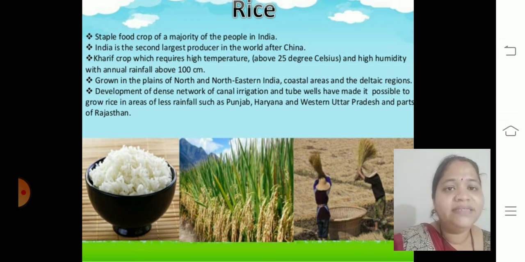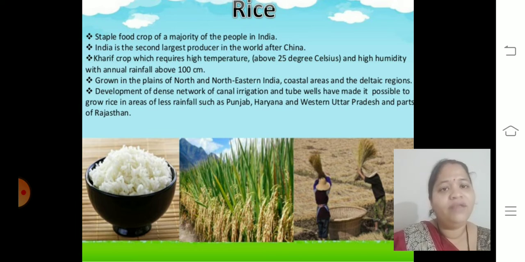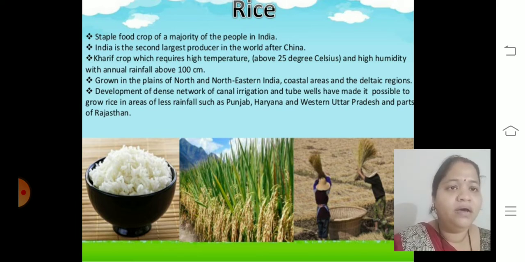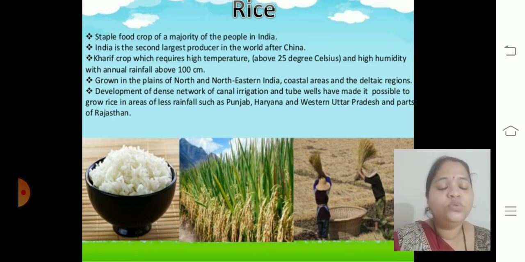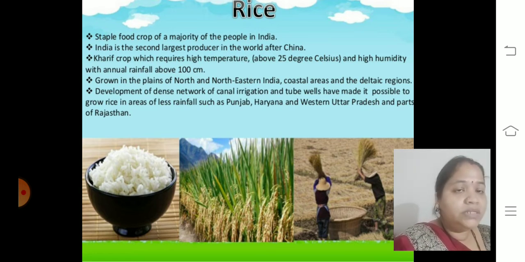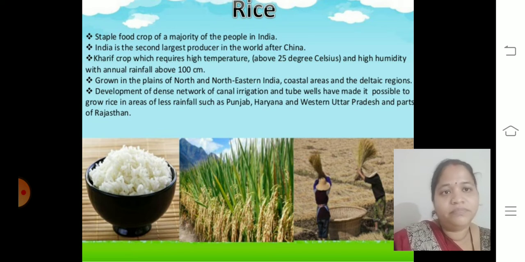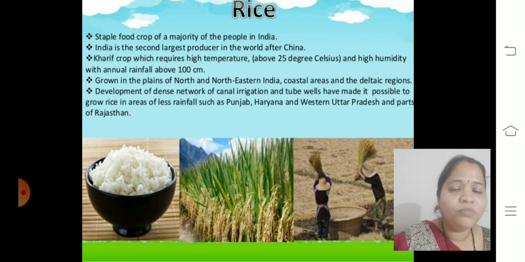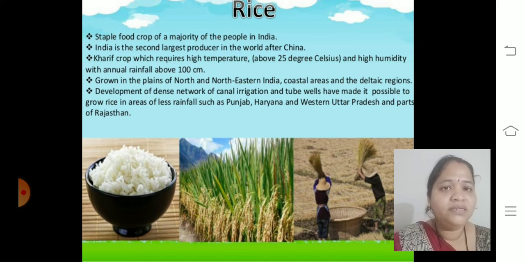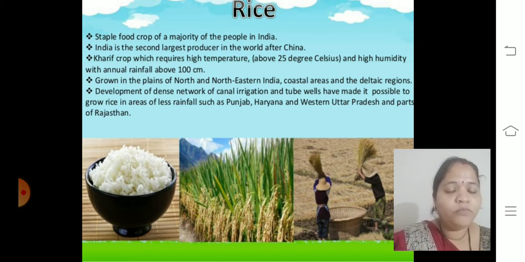Development of a dense network of canal irrigation and tube wells has made it possible to grow rice in areas of less rainfall like Punjab, Haryana, western Uttar Pradesh and some parts of Rajasthan too. Because we followed the modern methods of agriculture, where we have good temperature and high humidity, the only lacking point is rain, the water resources.